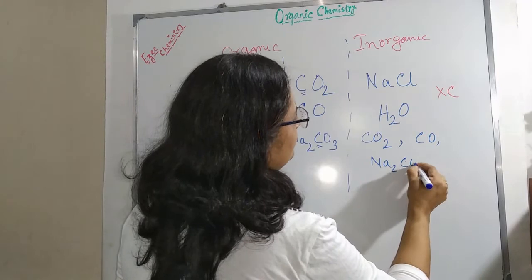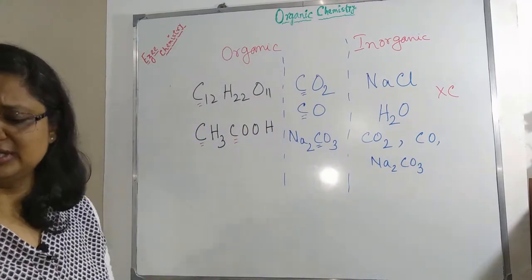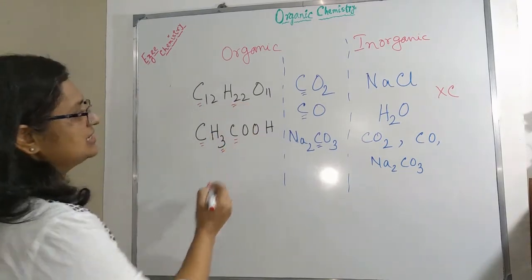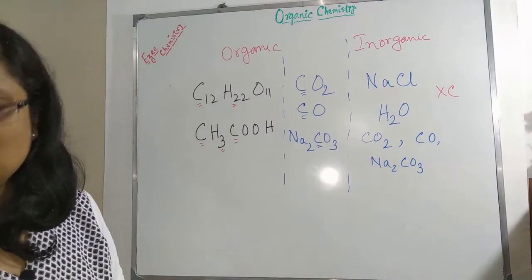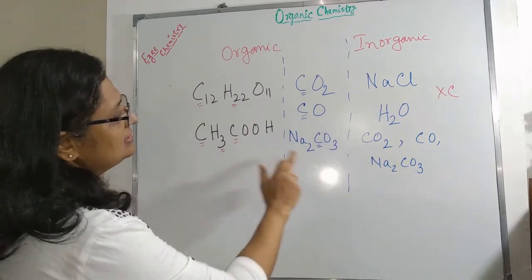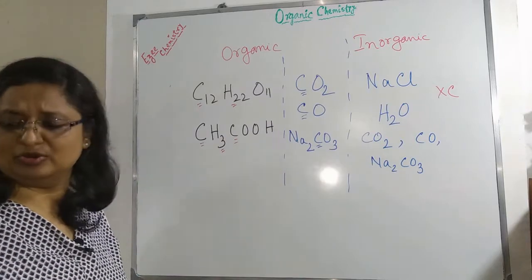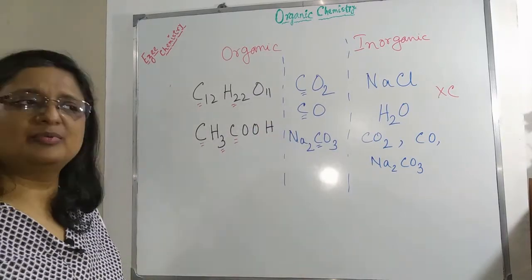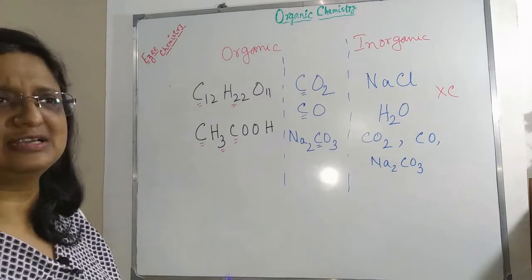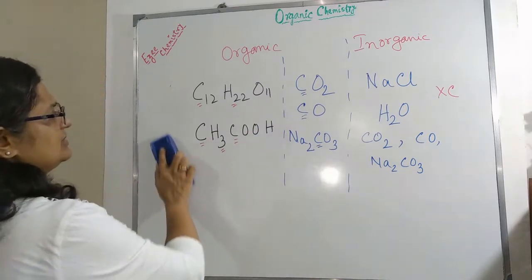In most of the organic compounds we can see there is a carbon along with a hydrogen, and it forms a carbon hydrogen covalent bond. In these ones we can't find any carbon hydrogen covalent bond, and they are not produced inside living organisms or once living, that is dead organisms. So, these are considered as inorganic substances.